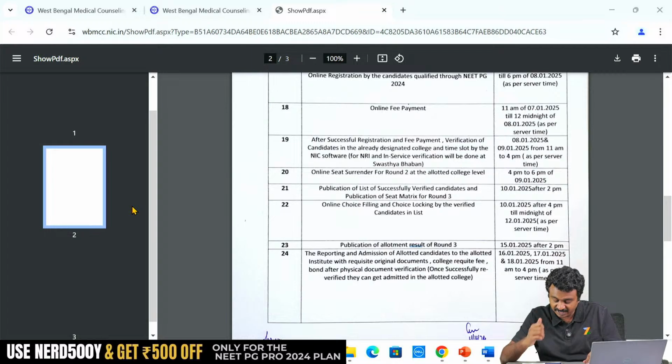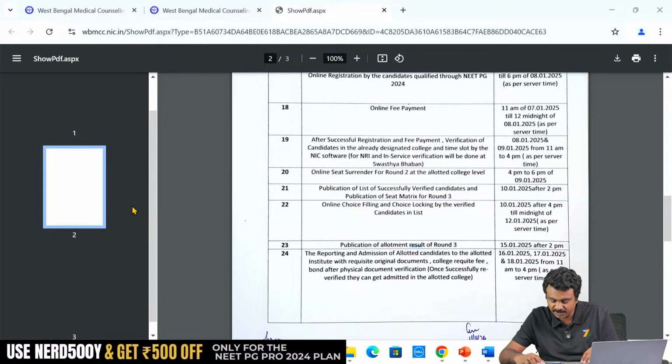Dr. Veera Balaji, if I resign from a DNB seat in round 3, you cannot resign from a DNB seat in round 3, All India. Even if I am ready to pay a penalty of all 3 years of course fee, you cannot resign. Last year some candidates might have joined state round 3, but that is against the rules. So don't plan for round 3 joining and resignation. That is not possible, All India round 3 joining and resignation.